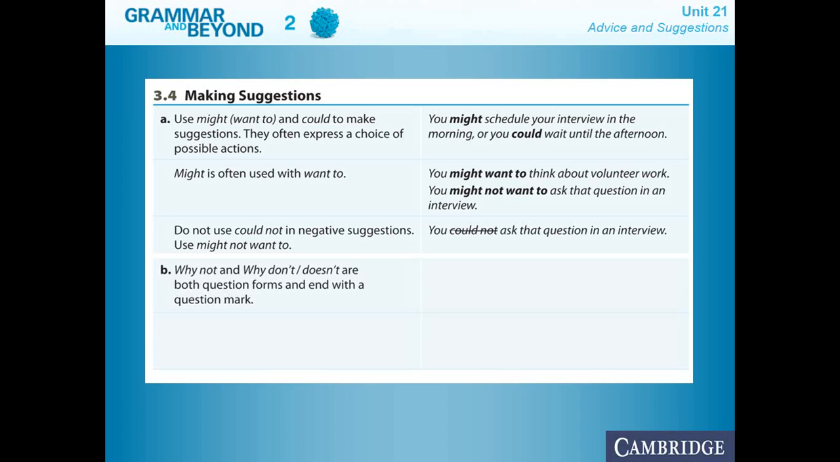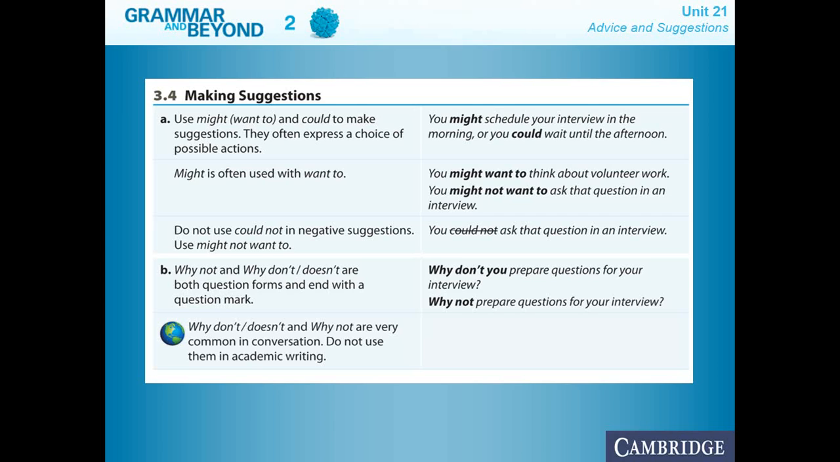Why not and why don't or why doesn't are both question forms and end with a question mark. Why don't you prepare questions for your interview? As I explained to you, since they are questions, we obviously know that they always end in a question mark. Why don't, why doesn't and why not are very common in conversation, but they are not normally used in academic writing. Why? Because they have the contracted form of do and does. So in this case, that means that they are less formal.